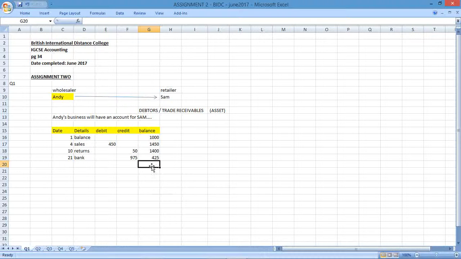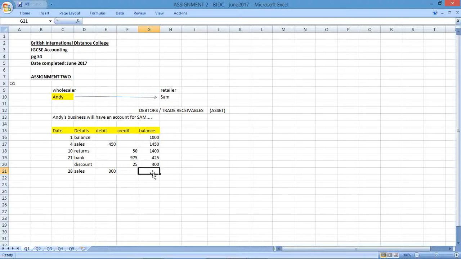And there's also a discount as well, so we need to include that. And the discount was 25. So we actually need to subtract a discount of 25, which gives us a final balance here of 400. Then on the 28th, more sales occur. And if there's more sales, that's going to increase Sam's account.